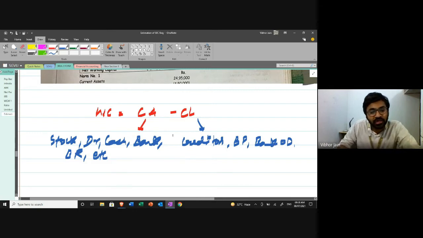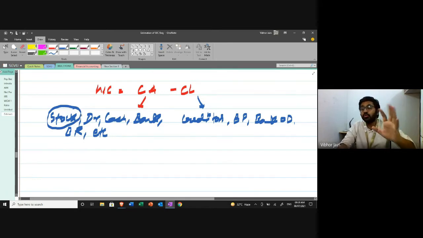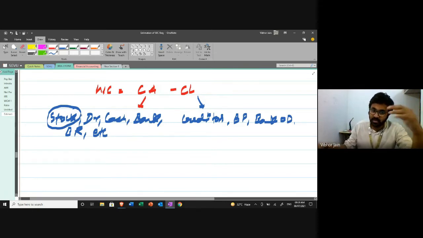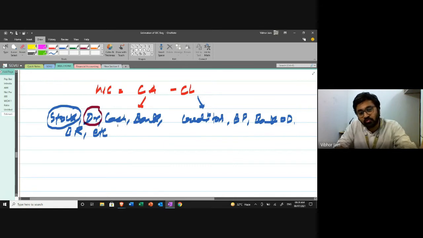Now, what am I going to do in these kind of questions? I'm going to try and estimate what would be the stock lying around with the business. Similarly, I'm going to estimate what amount would be invested in the debtors, what amount would be in cash, what amount would be in bank.